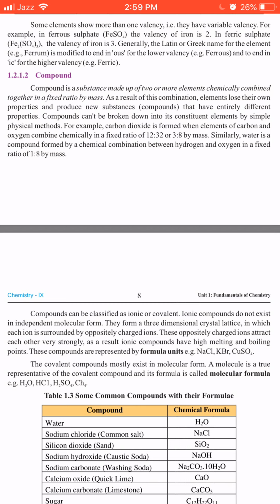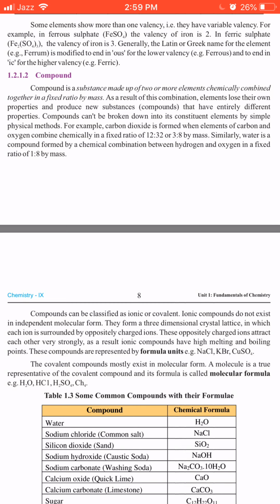I repeat, this is the definition of compound. Okay, let's read out the rest of the lines so we can understand it well.